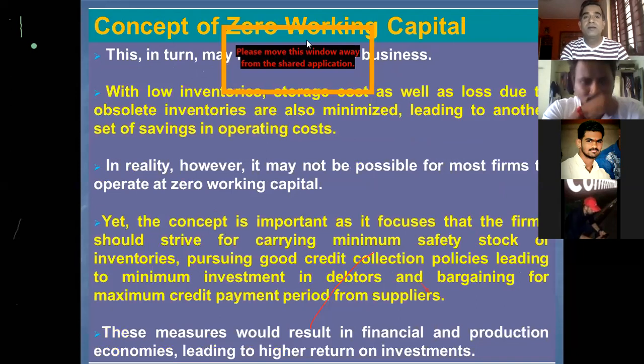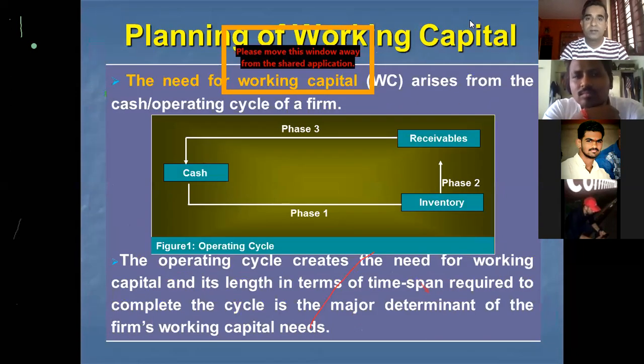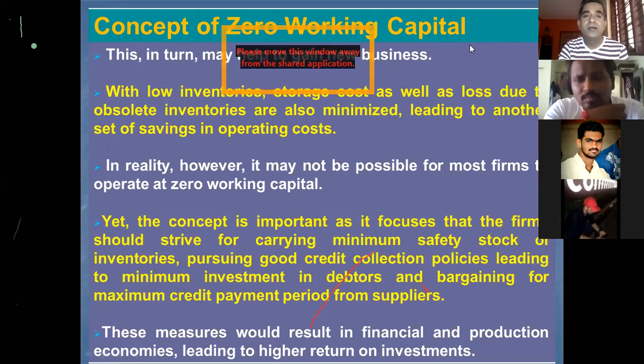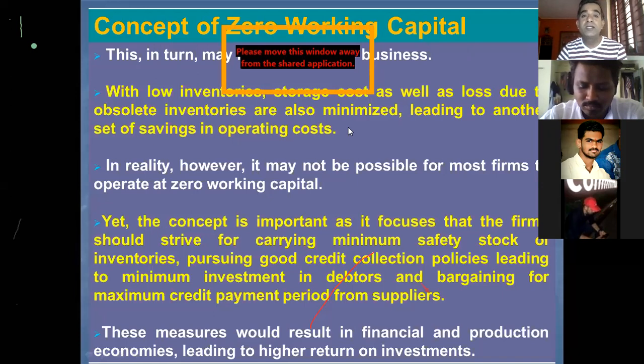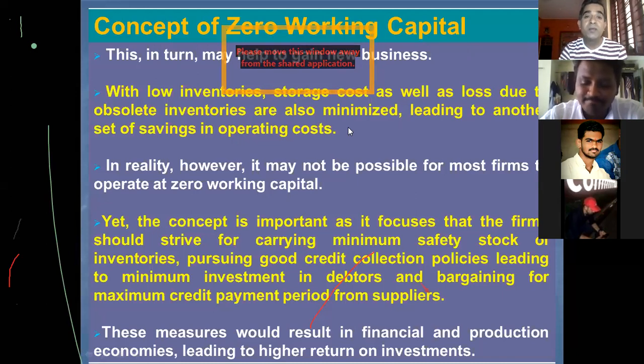So this in turn may help to gain new business. Say for example, if a company can make more goods in the same time, they can sell them and obtain additional sales. That is what it means. With low inventories, storage cost as well as loss due to obsolete inventories are also minimized, leading to another set of savings in operating cost. So as I said, the concept of zero working capital basically focuses upon reducing the requirement for working capital amount.